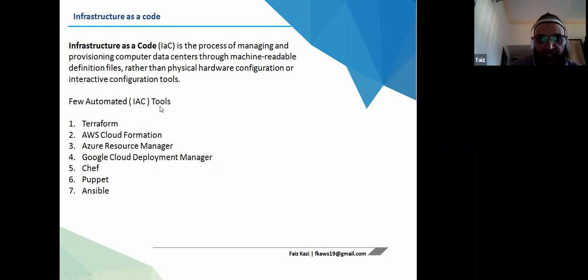There are a few automated IaC tools like Terraform. When you go deep into this, you will hear about terms like Terraform and AWS CloudFormation, which is used by AWS for infrastructure automation, Azure Resource Manager, Google Cloud Deployment Manager, Chef, Puppet, and Ansible for Red Hat.